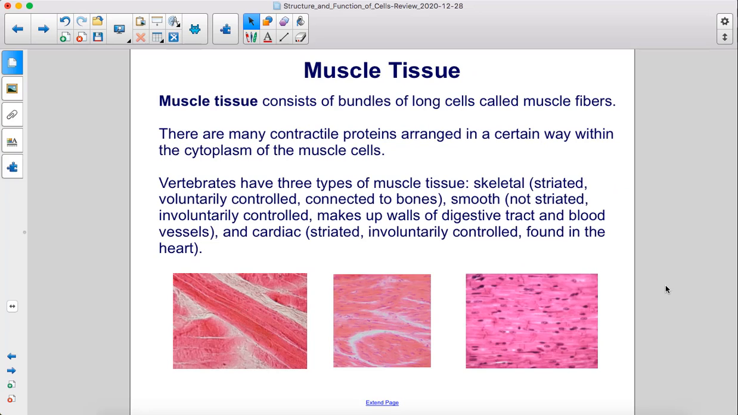Muscle tissue consists of bundles of long cells called muscle fibers. There are many contractile proteins arranged in a certain way within the cytoplasm of the muscle cells. Vertebrates have 3 types of muscle tissue: skeletal, striated, voluntarily controlled, connected to bones; smooth, not striated, involuntarily controlled, makes up walls of digestive tract and blood vessels; and cardiac, striated, involuntarily controlled, found in the heart.